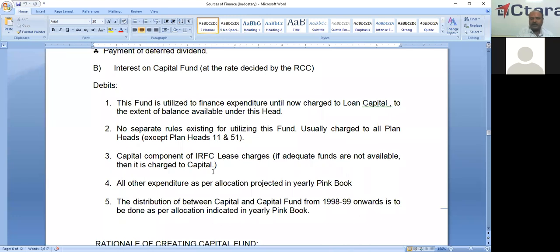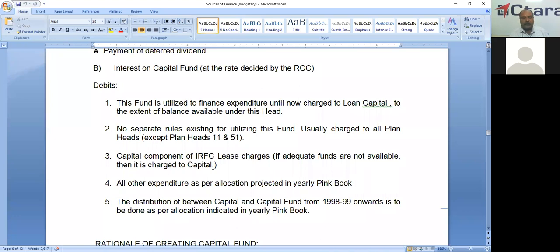So this fund is utilized to finance expenditure until now charged to loan capital to the extent the balance available under this head. If there is no balance, we can't do. We will go for loan capital. But if balance is available, first we have to utilize this capital fund to avoid the dividend burden. No separate rules existing for utilization of this fund.